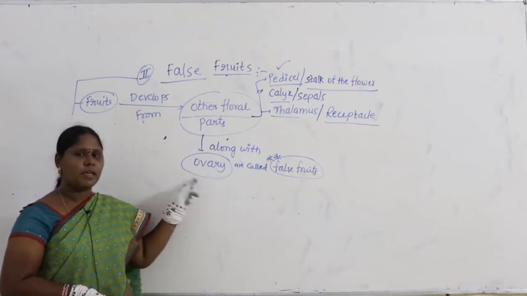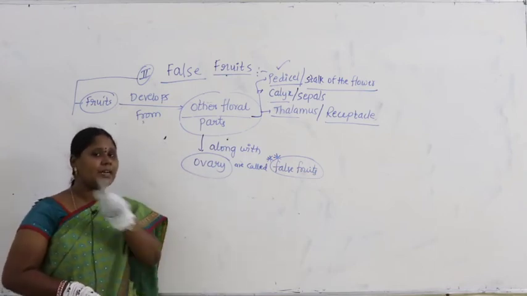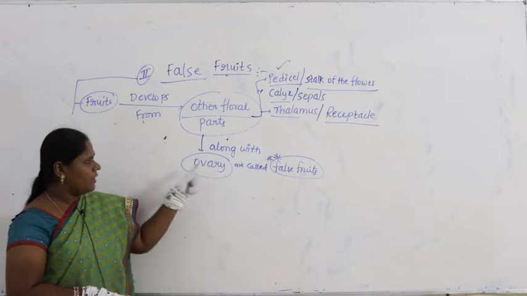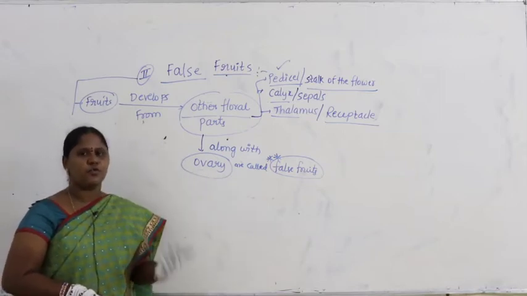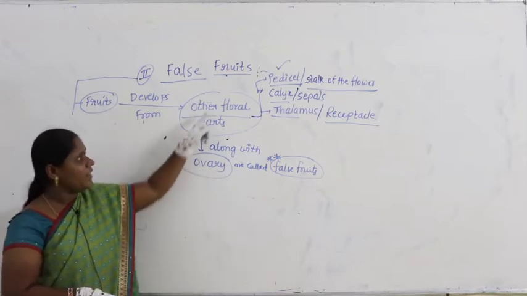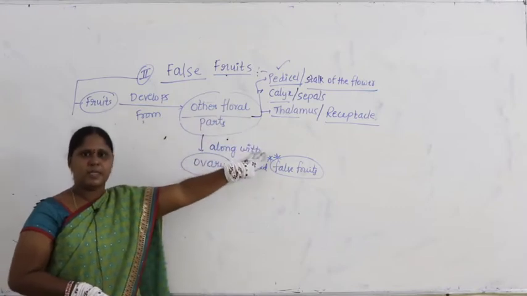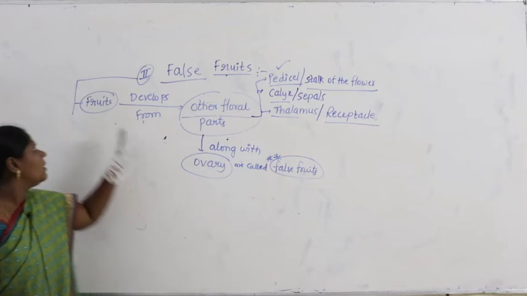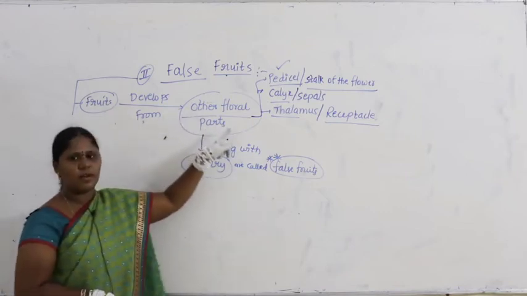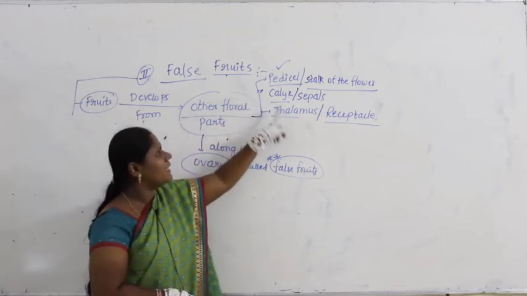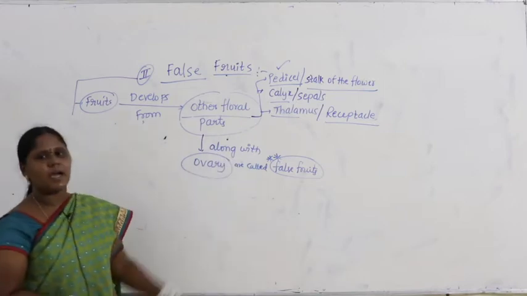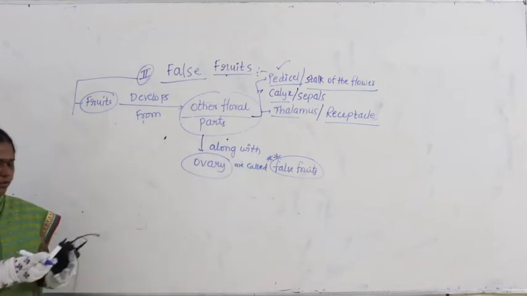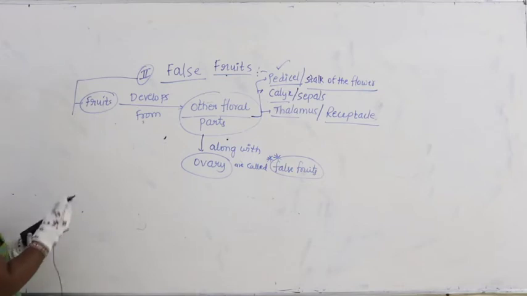With the ovary directly developing into fruit, that means parthenocarpic fruit. Ovary after fertilization means true fruit. Along with ovary, if any one of the floral parts contributes, that is called false fruit. Again I repeat, the fruit that develops from other floral parts such as pedicel, calyx, thalamus along with ovary is called a false fruit.